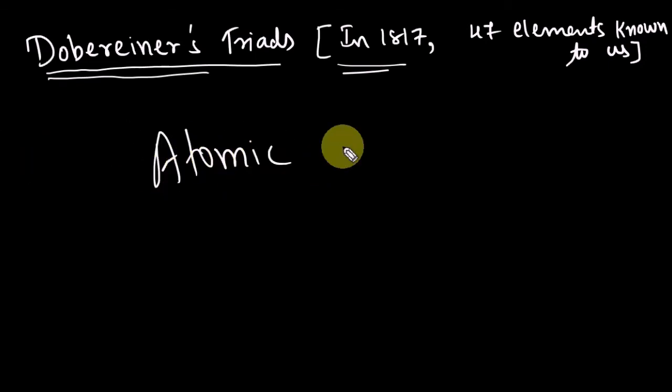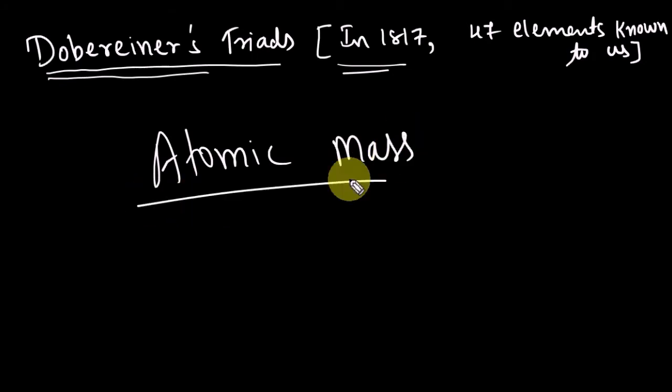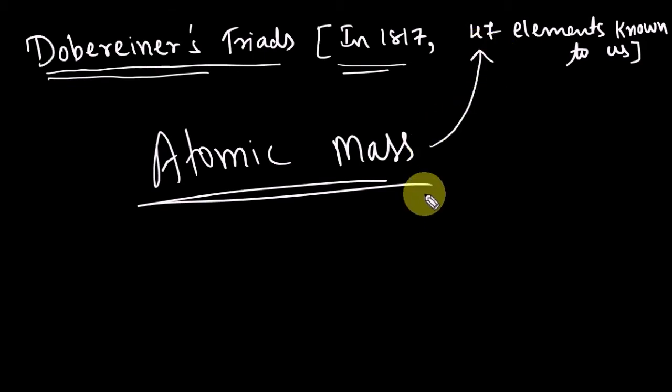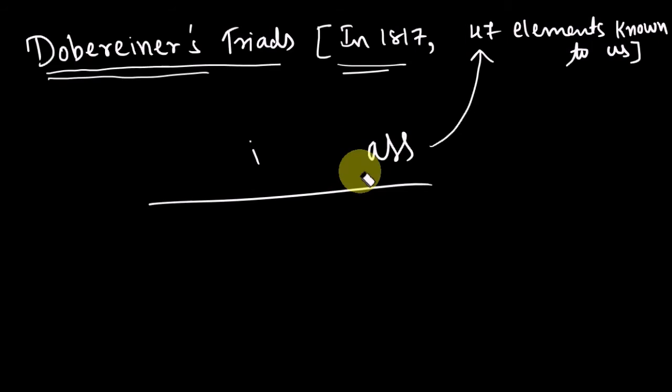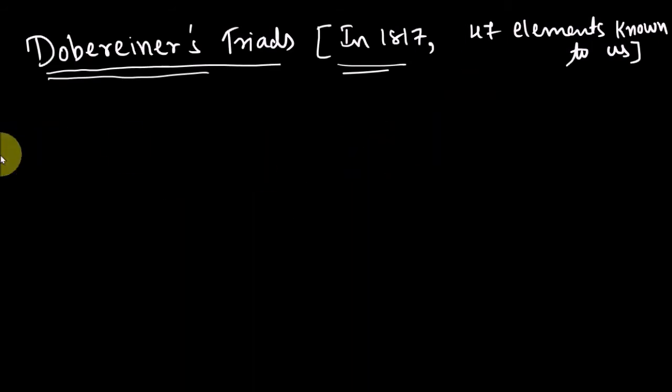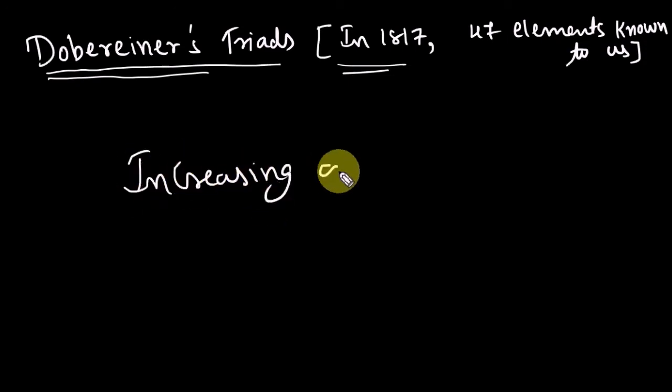He found the atomic mass of all the 47 elements, and after finding them, he arranged the elements in increasing order of atomic mass.